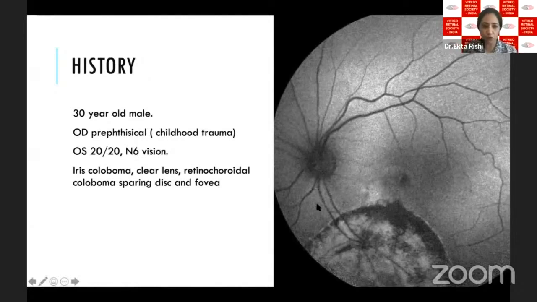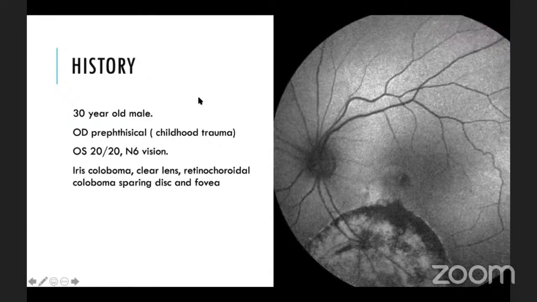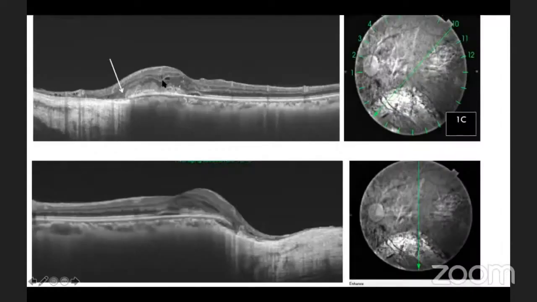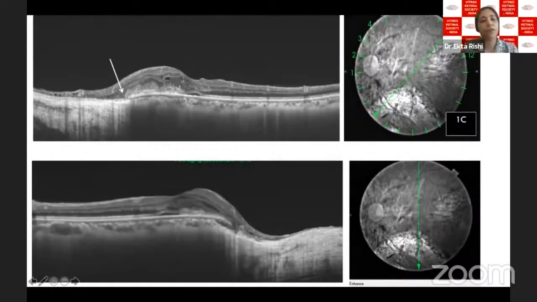There was evidence of disruption in the RPE seen here at the edge of the coloboma. Evidence of a small area of subretinal fluid at the fovea. Some intraretinal fluid. It's not moving, Dr. Ekta. Now it's right. Oh, there is a lag, it seems.